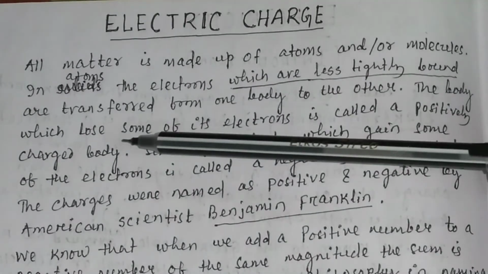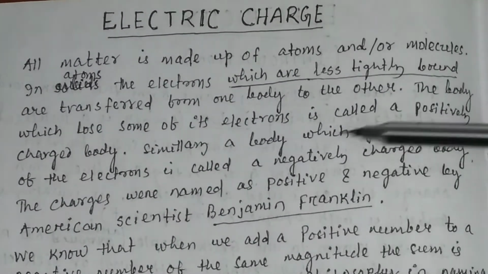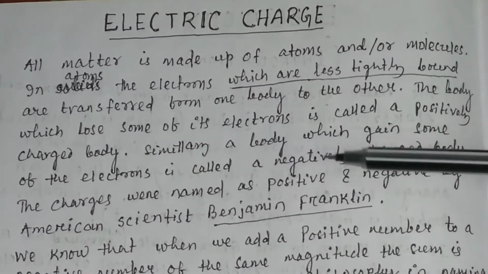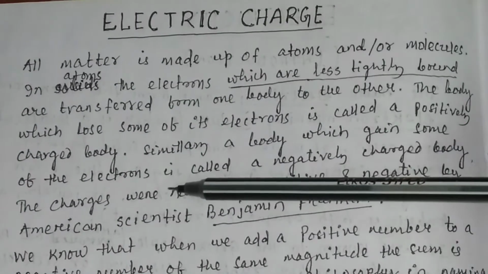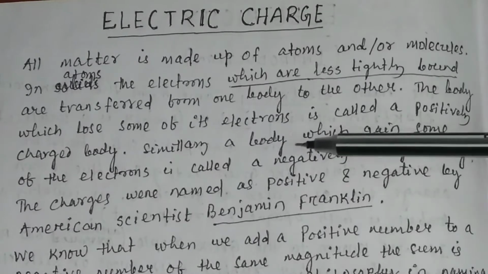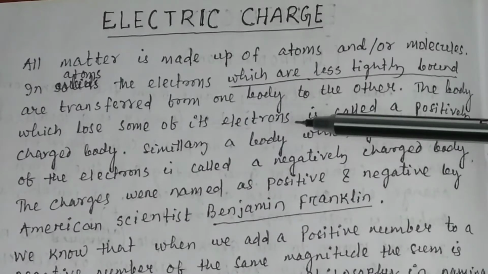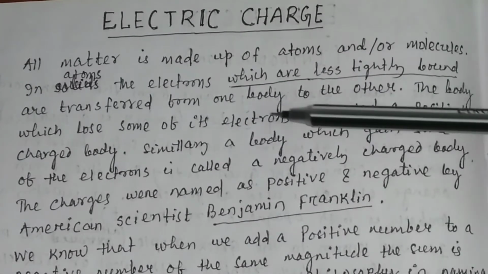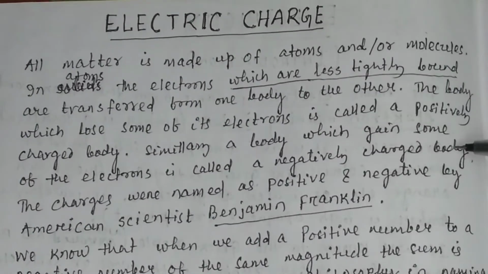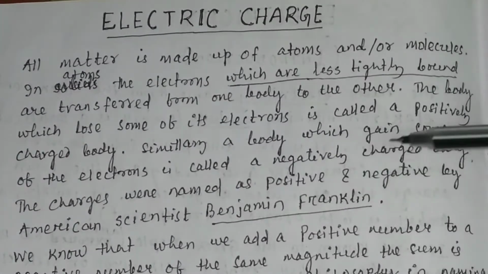The body which loses some of its electrons is called a positively charged body. Similarly, a body which gains some of the electrons is called a negatively charged body. Positively charged body means the loss of electrons. If some electrons are lost by a body, the body is called a positively charged body. If some electrons are gained by a body, then it is called a negatively charged body.